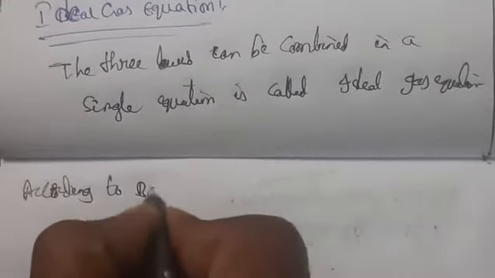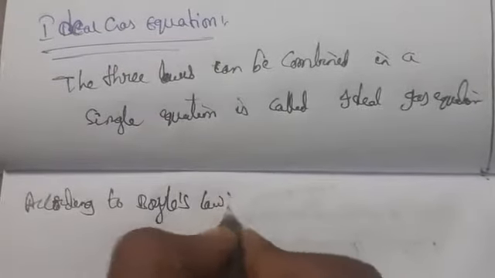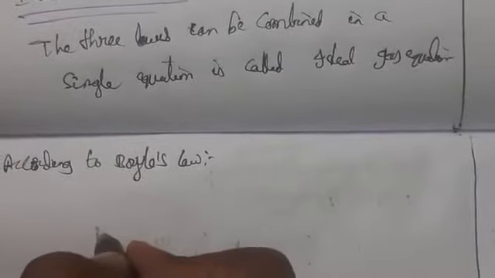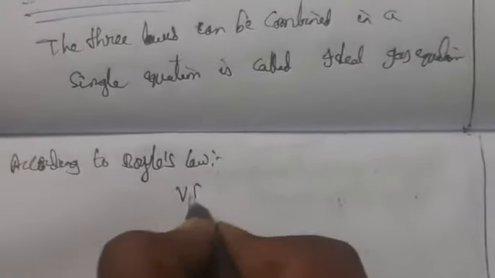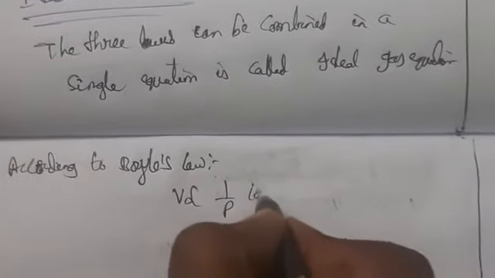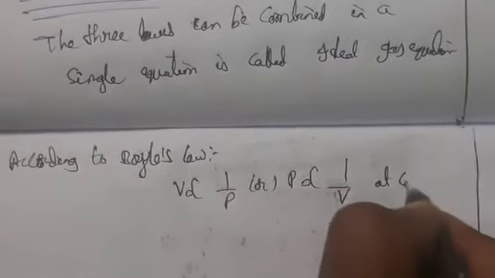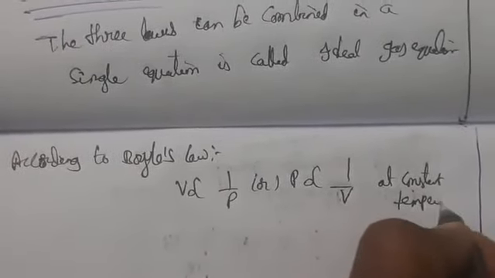So first of all, let us take Boyle's law. According to Boyle's law, V is inversely proportional to pressure, or P is inversely proportional to volume at constant temperature. This one we call Boyle's law.